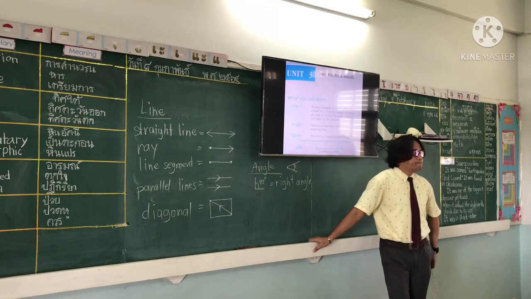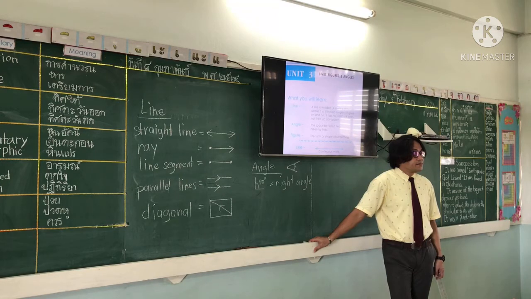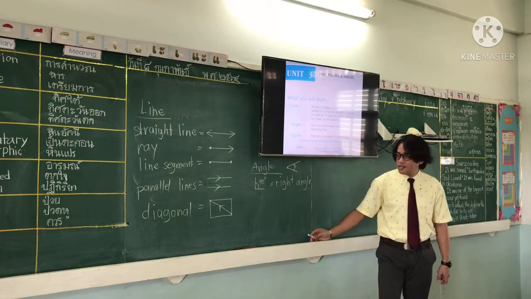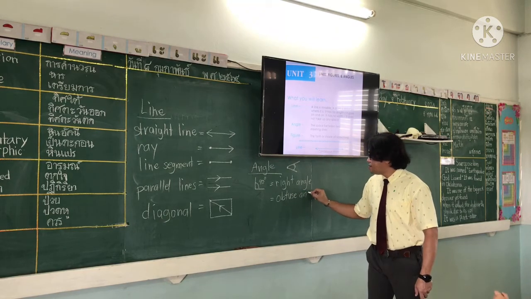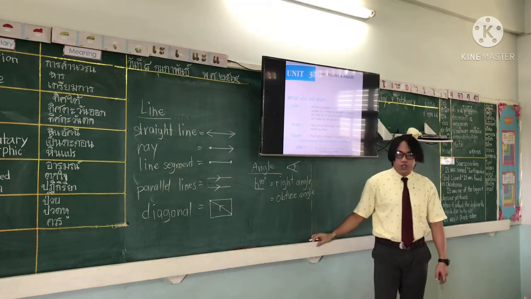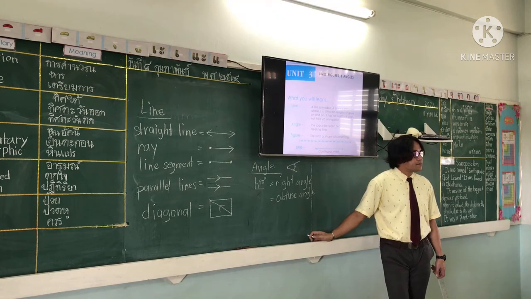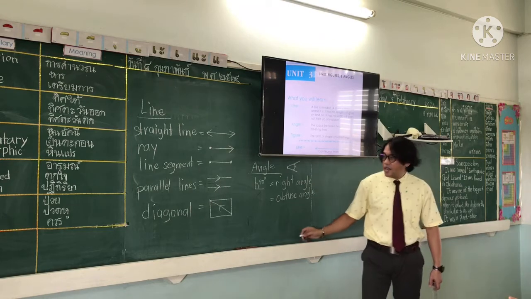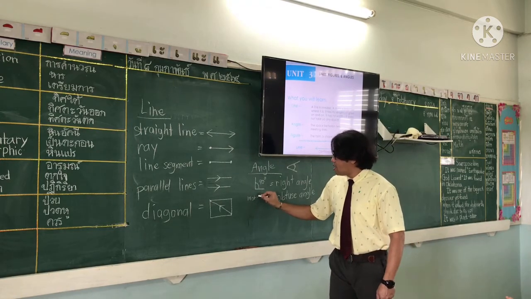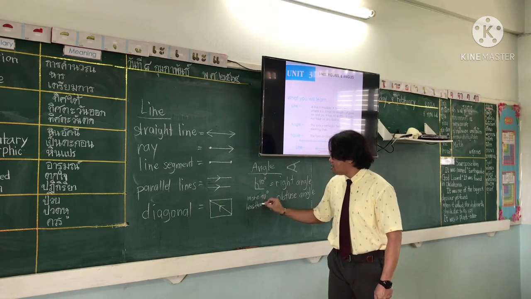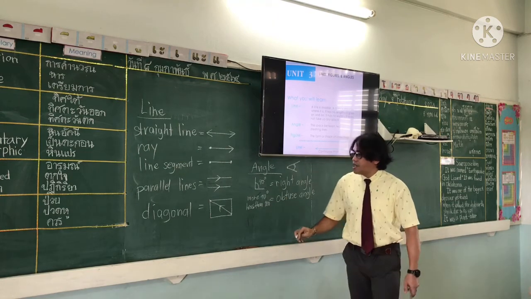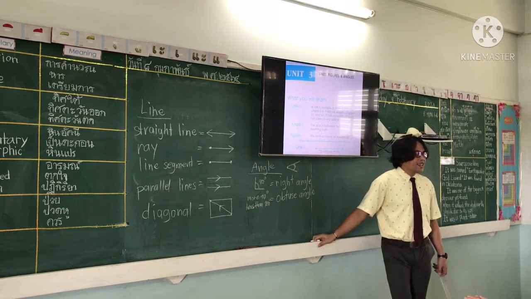Another example of an angle. 180. What is it? Everybody, obtuse angle. So an obtuse angle is more than 90 degrees but less than 180 degrees. So that is obtuse angles.